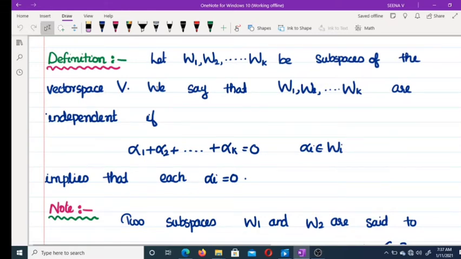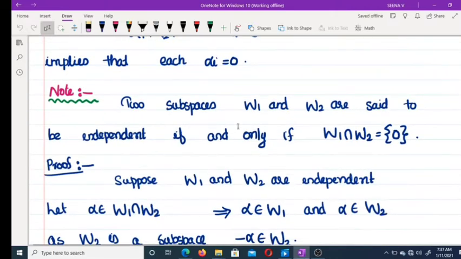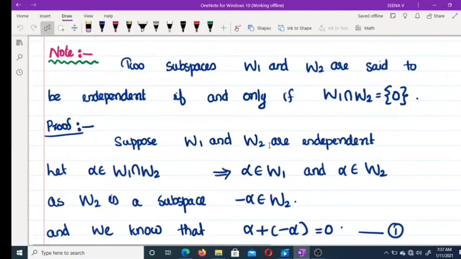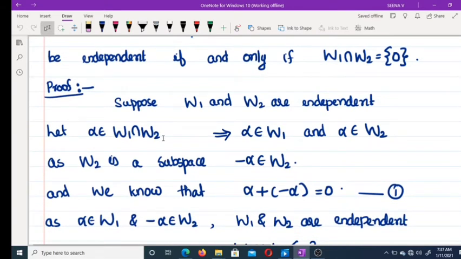Now, as a particular case, two subspaces W1 and W2 are said to be independent if and only if W1 intersection W2 equal to the set {0}. So we are proving this. Suppose W1 and W2 are independent and we have to prove that W1 intersection W2 equal to {0}. Let alpha belong to W1 intersection W2. That implies alpha belongs to W1 and alpha belongs to W2.